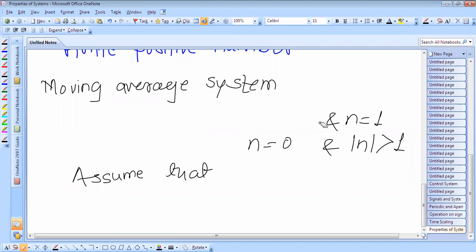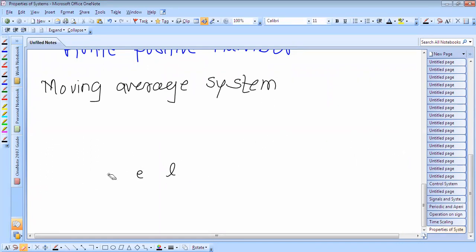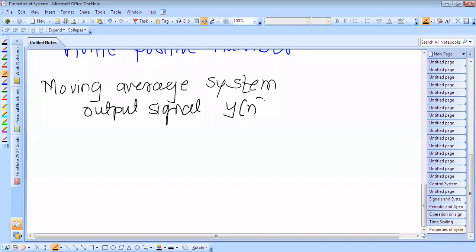Instead of this, we'll consider a moving average system, a discrete time system whose output signal is, suppose, y of n, and which is the average of 3 recent values of input signals.